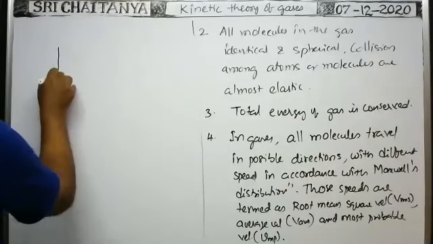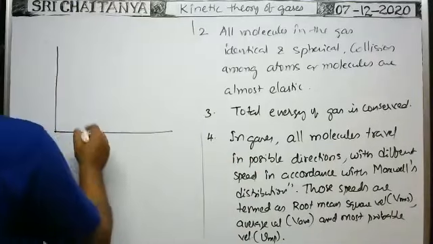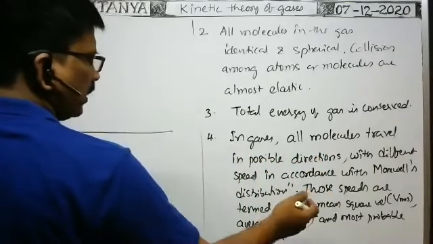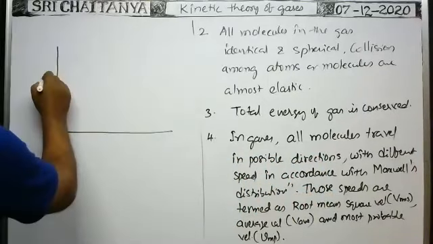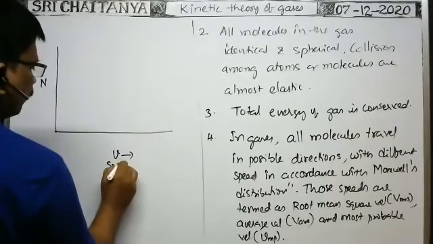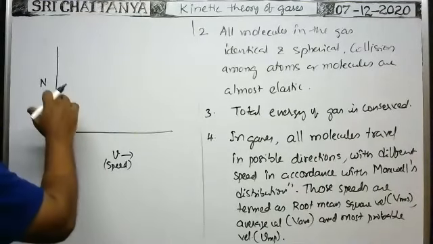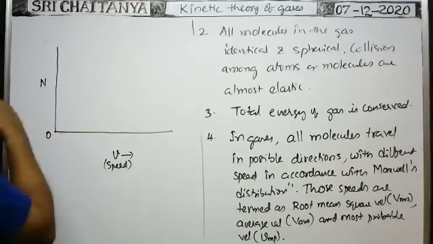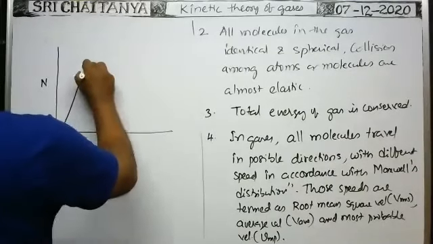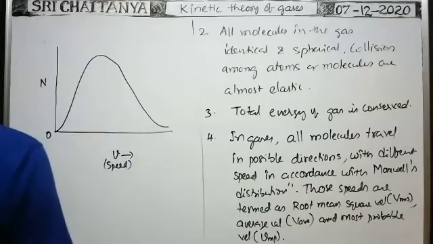Here, Maxwell, by considering the speeds of the particles, calculated how many molecules travel with RMS speed, how many molecules travel with the most probable speed, and how many molecules travel with the average speed. And he drew the graph by taking speed of particles along the x-axis and the number of particles, number of molecules or atoms, along the y-axis. Okay, here they got the graph like this.